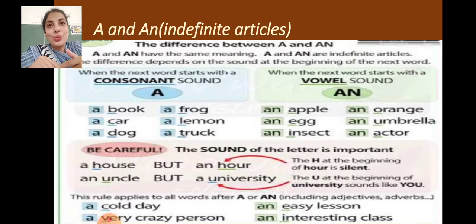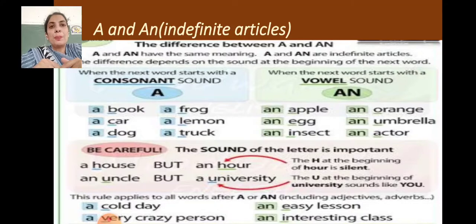Because when you say a, it's a vowel sound, but when you say the U in university, it makes its own sound, a consonant sound, and we have to use a. The H at the beginning of hour is silent. The U at the beginning of university sounds like you. That's why a is taken.